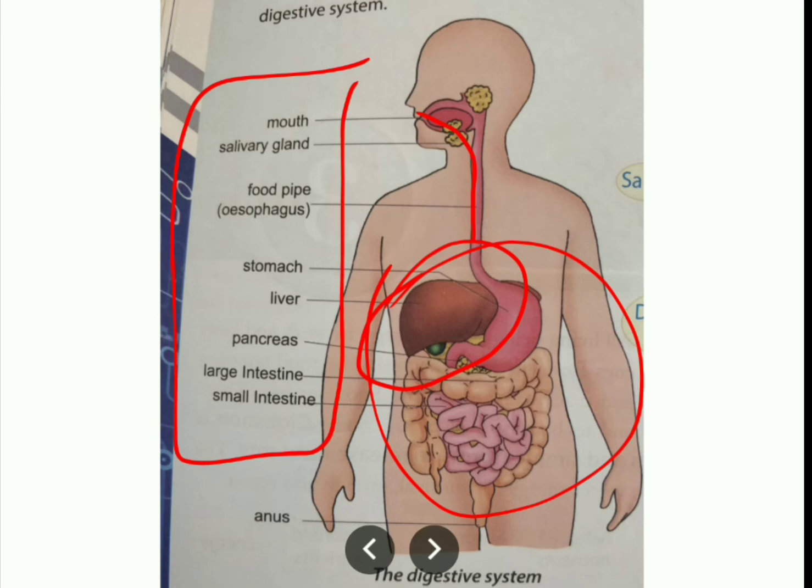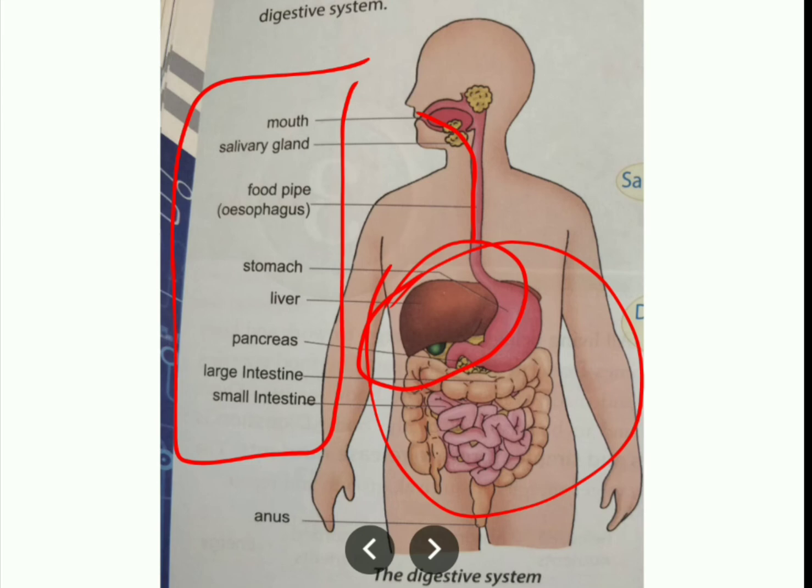If they don't like the curries and all, they just swallow with a little bit of water, but that is not good for you. If you chew the food, if you bite the food, then the digestion process will be easier. And if you don't chew the food even a little bit, then the time will be extended, which is not good for us. That's why chew the food and try to eat all the vegetables whatever your mom keeps for you.